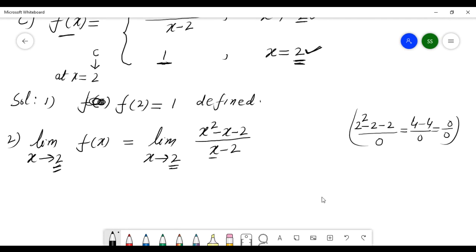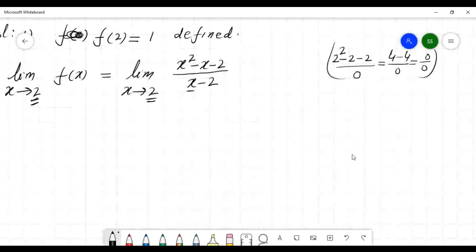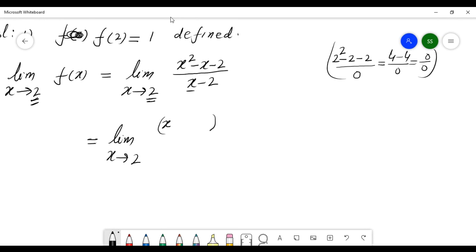Factor. Do you know this? So make factor here. Factor and cancel. So this equals what? You will make factor here. Limit x goes to 2. Here make factor x, and here make factor x minus 2.